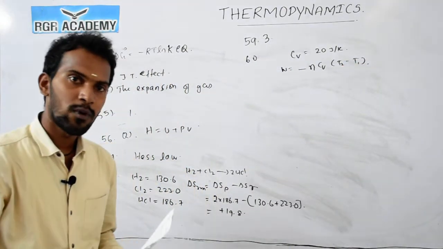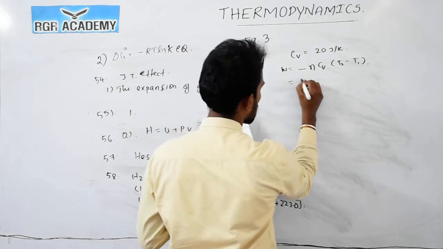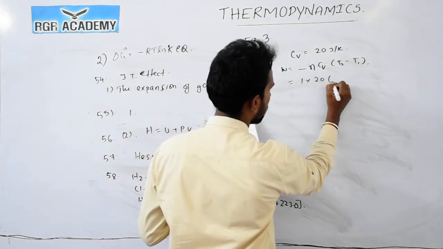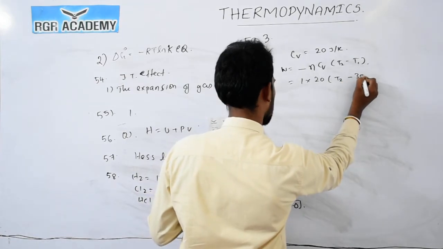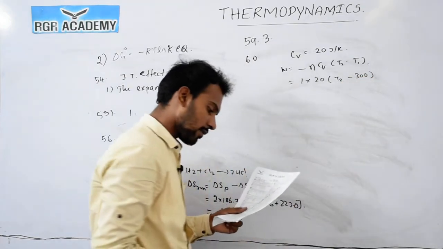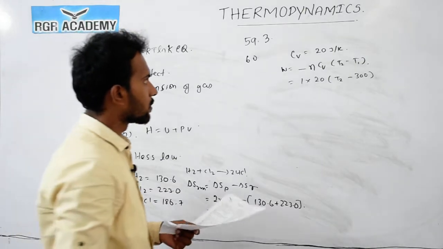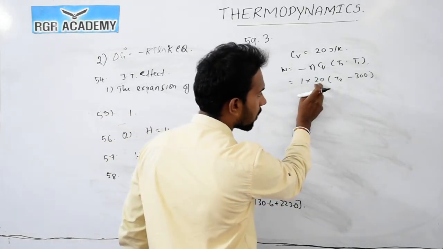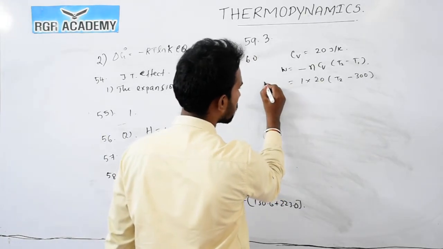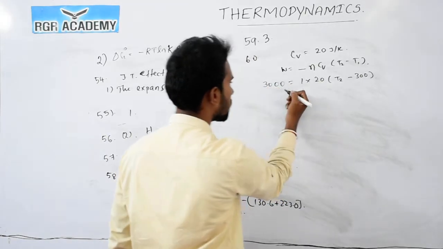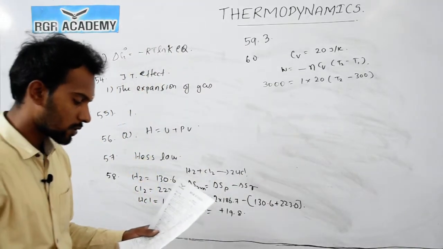The number of moles is 1, CV is 20, and T1 is 300. The work value is 3 kilojoule, which we convert to 3000 joules.